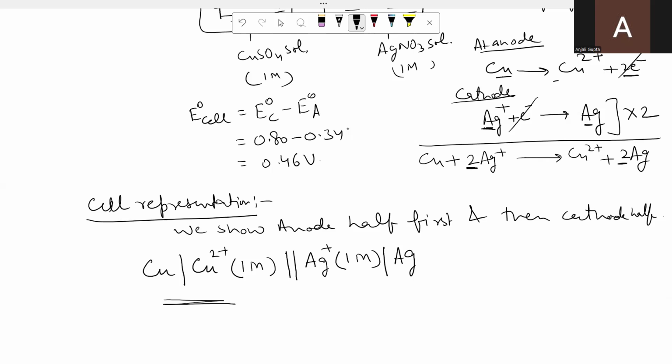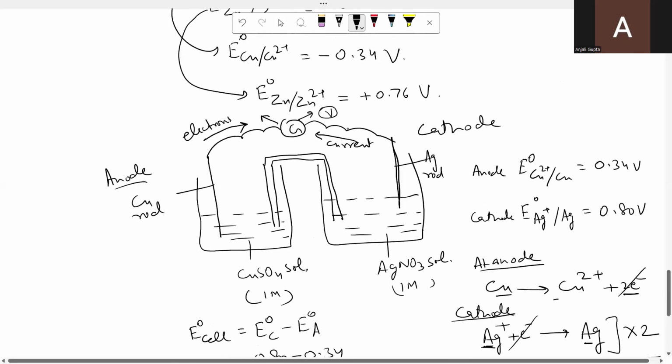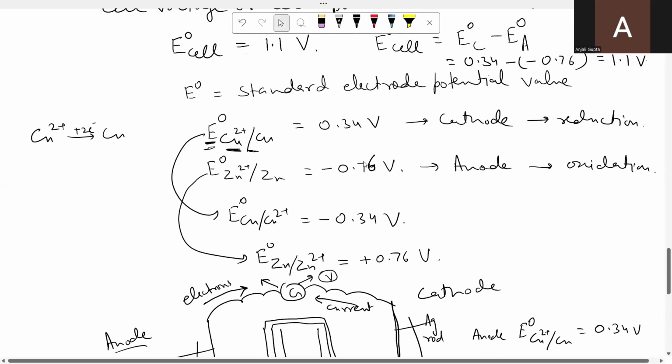Now here we are talking about standard electrode potential, E0, E0 anode, E0 of copper, E0 of silver, E0 of zinc. So ये standard electrode potential, how do we find out the standard electrode potential of a given substance, of a given element, of a given metal, or of a given non-metal?